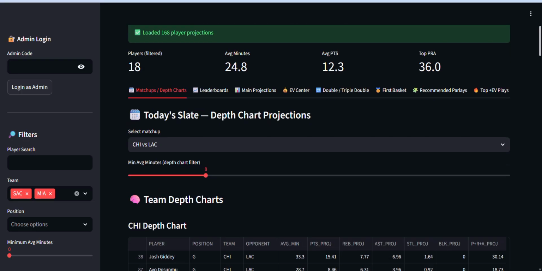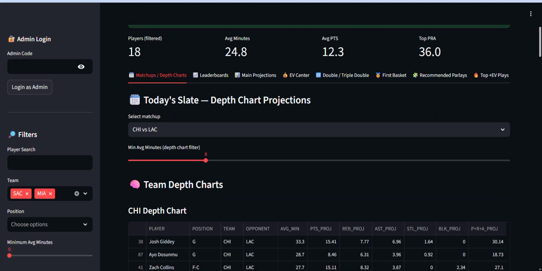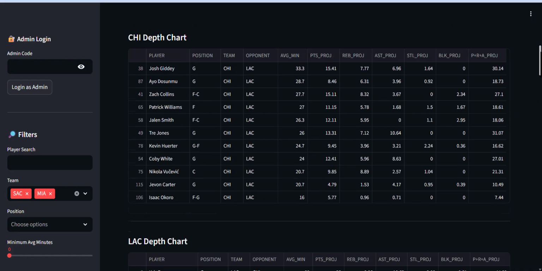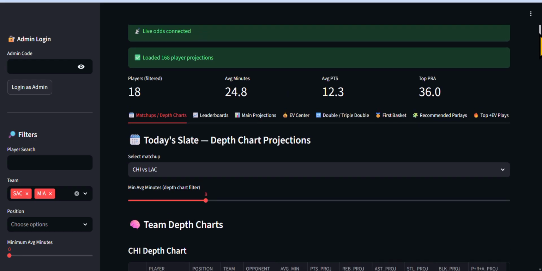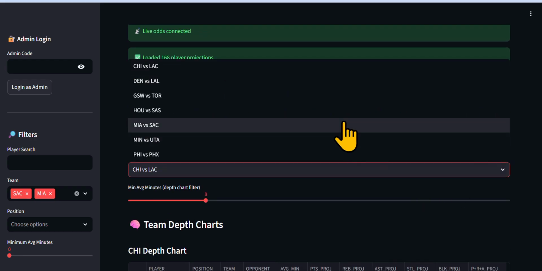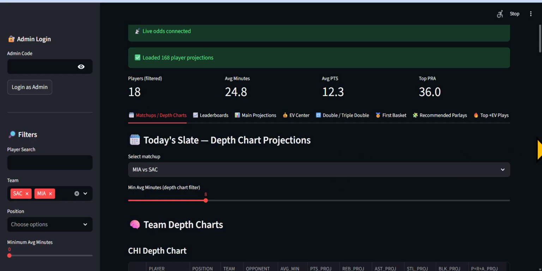Scrolling down here, you've got today's slate. The Bulls are the away team, and we're not even looking at them. We're looking at this matchup.